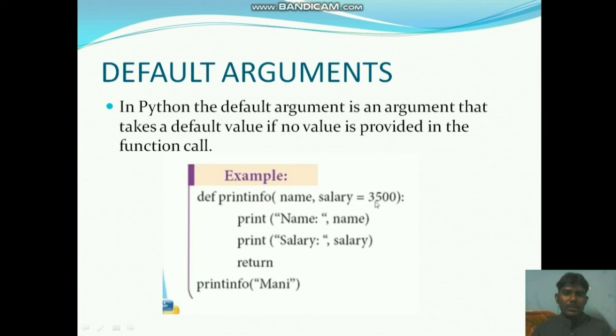Here salary is the default argument, because on the argument side we didn't pass a salary. That's why the parameter takes the default value and passes it to the print statement. It prints name as money and salary as 3500. This is the default argument. Whenever we call the function and don't pass a value for a parameter, it takes the default value. That is called a default argument.